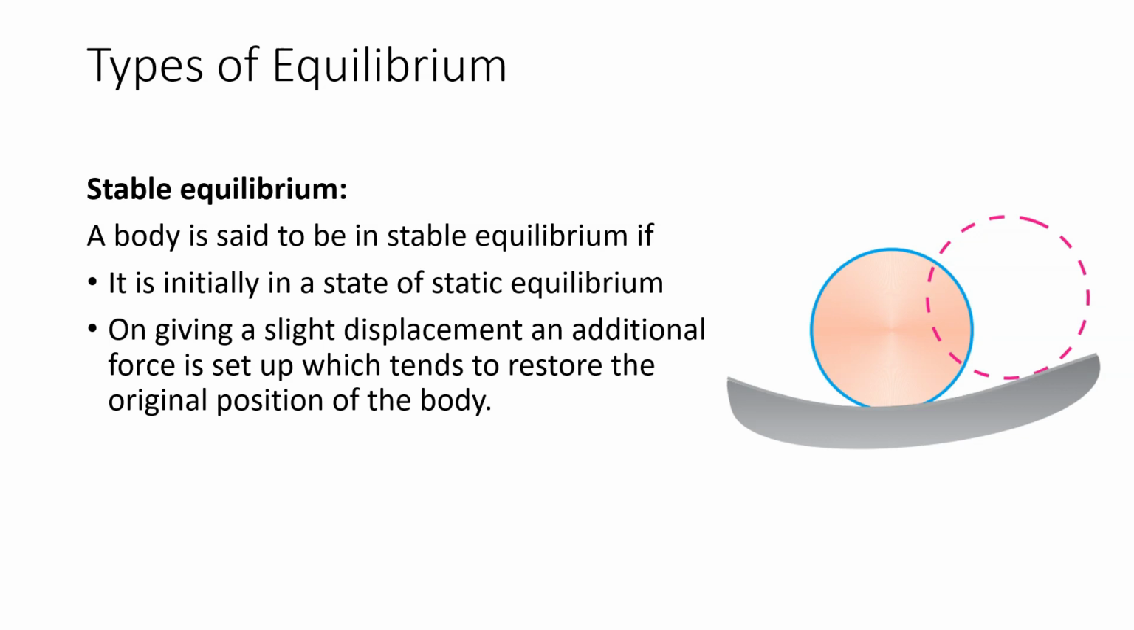Basically, after giving slight displacement, an additional force is set up in the body which tends to restore the original position of the body. So even though it is displaced, again it will come back to its original position. This is the meaning of stable equilibrium.